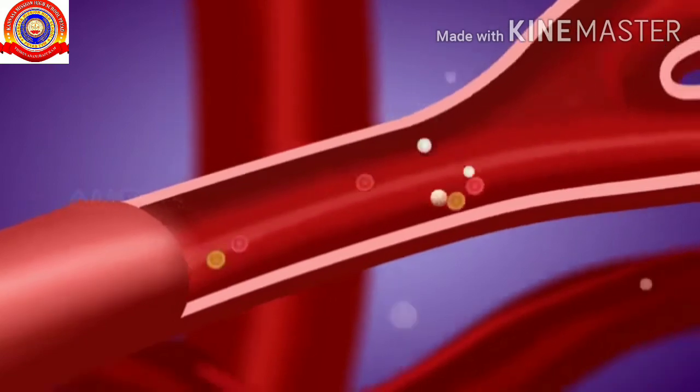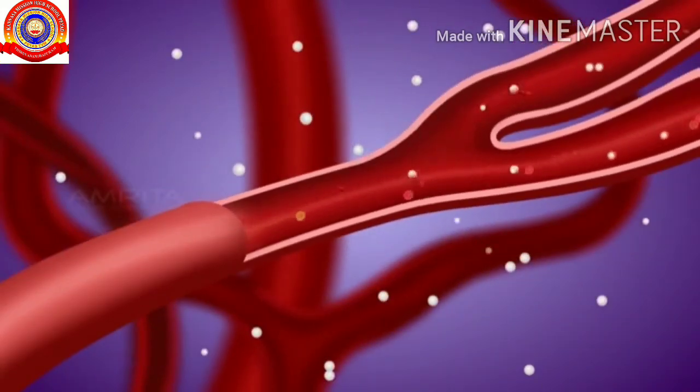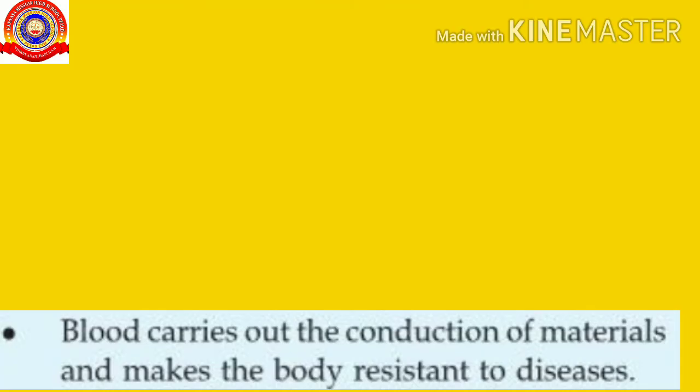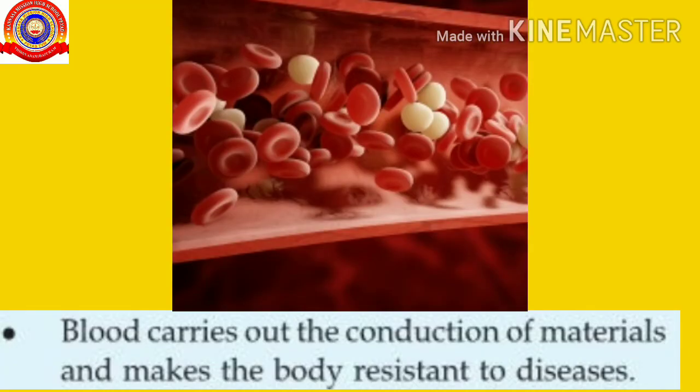First one is blood. Blood is the fluid tissue. It carries out various functions. The function of the blood is to carry out the conduction of materials and make the body resistant to diseases. That is, the blood transports respiratory gases and nutrients and it provides immunity to our body.